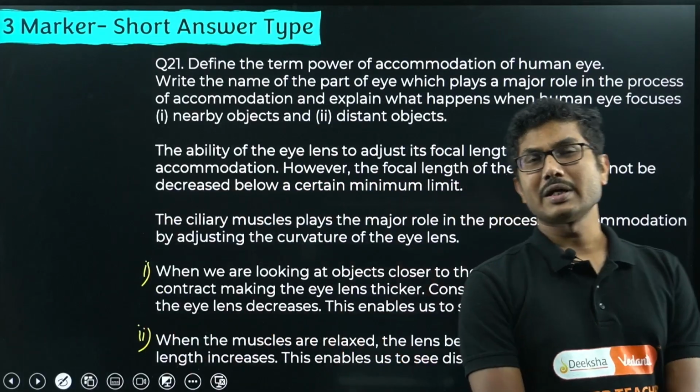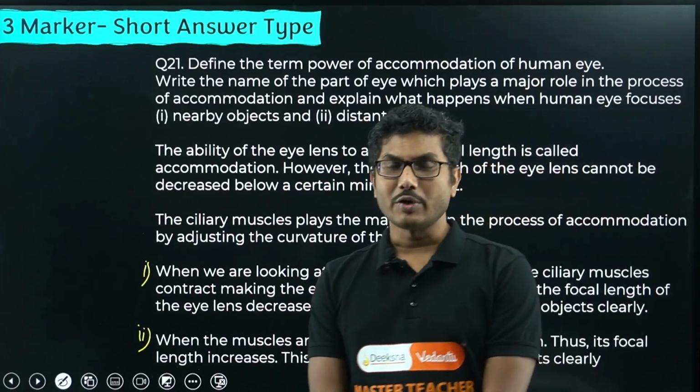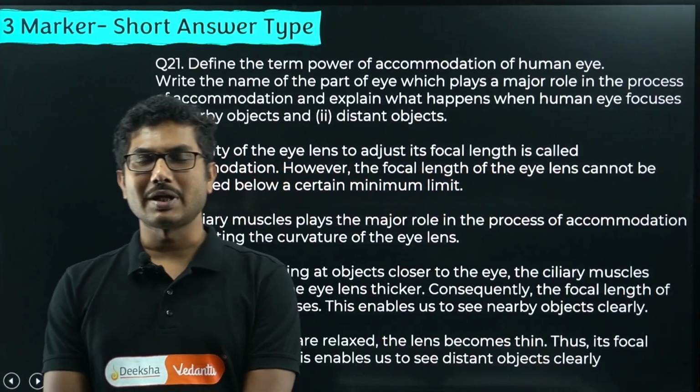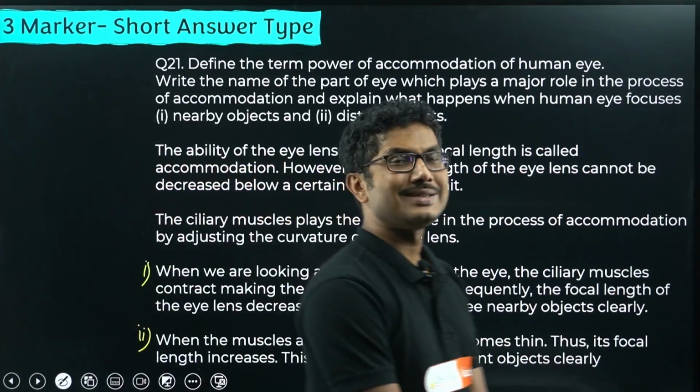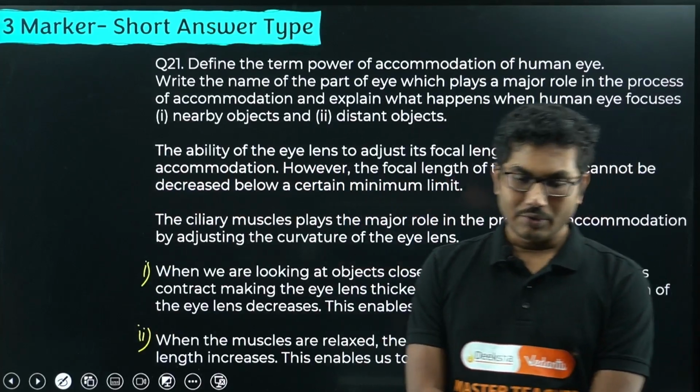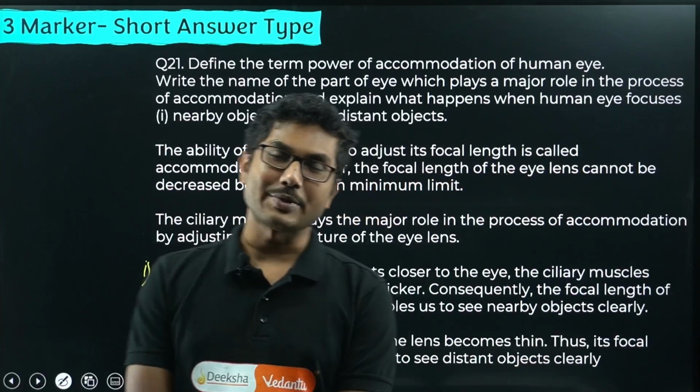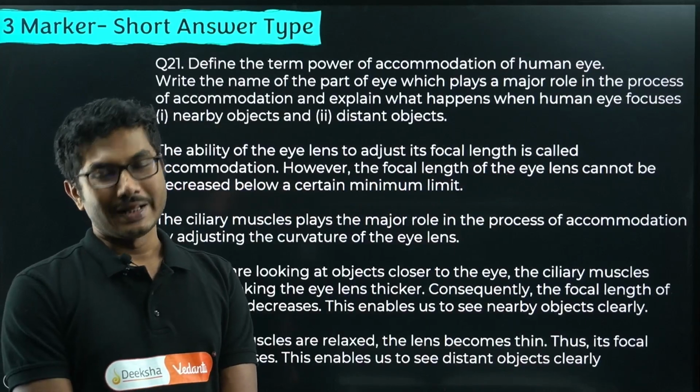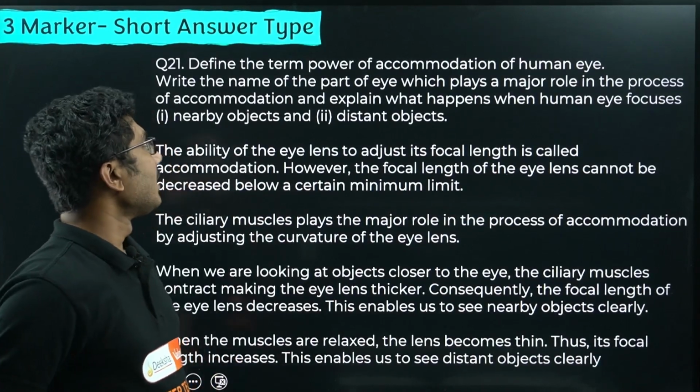So when we are seeing close-by objects, we need more power from the lens, and when we are seeing distant objects, we need less power from the eye. And in case something else happens, then you need a lens to correct those mistakes, right?